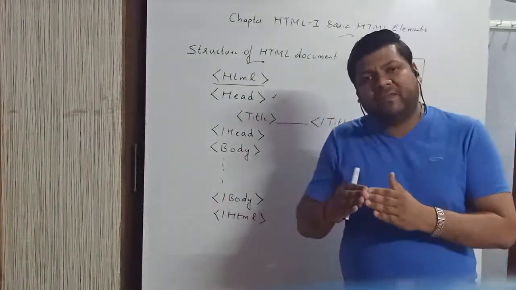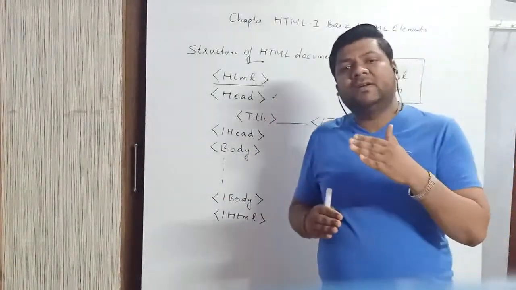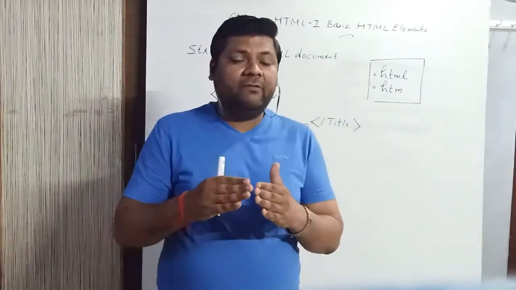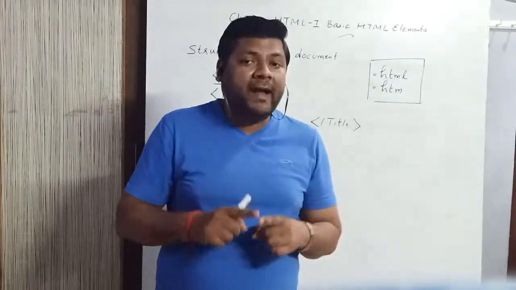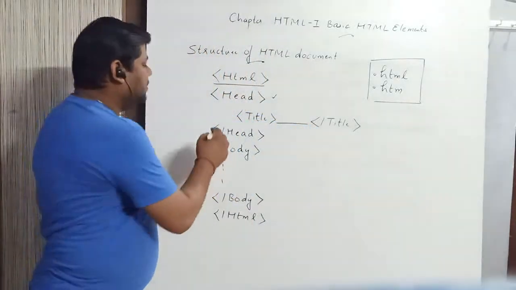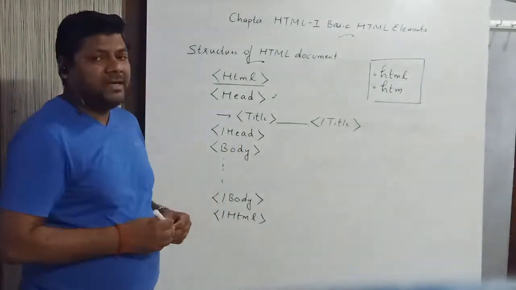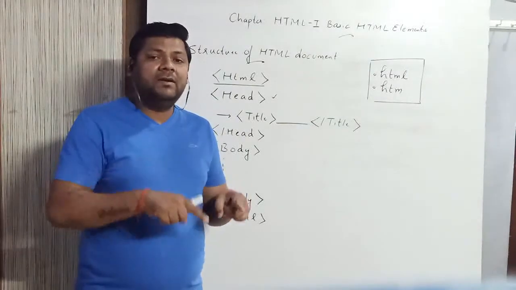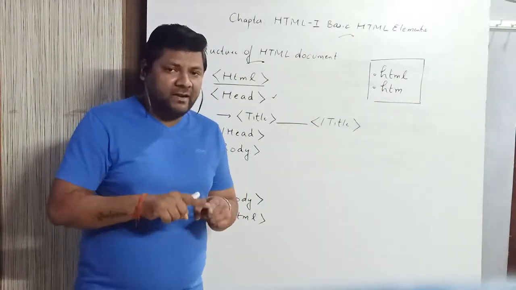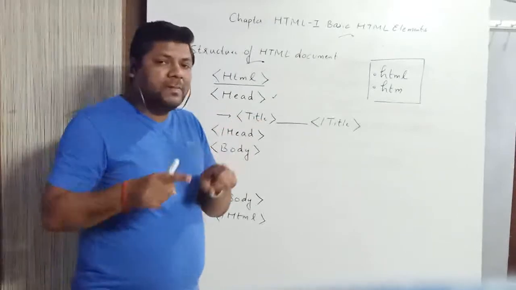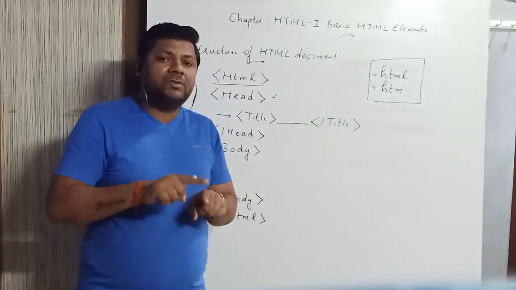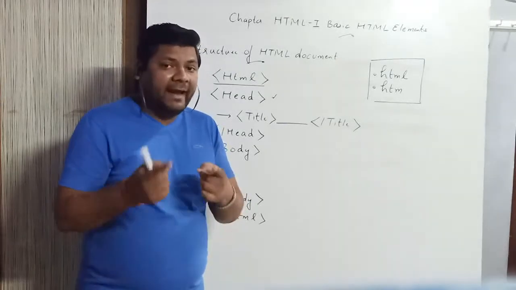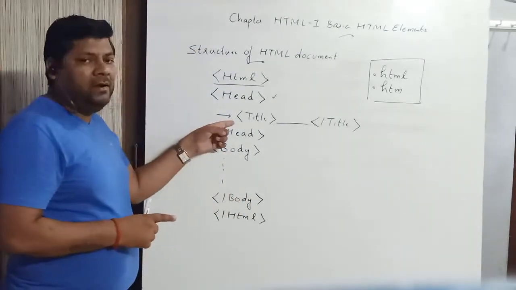It will only specify that a particular heading is to be displayed on the title bar of the web browser, but it will not specify what the heading is. So for that we use the title tag. The title tag specifies what heading is to be displayed on the title bar of the web browser. See the difference? The head tag will only specify that a particular heading is to be displayed on the title bar, and what that heading will be is specified by the title tag.